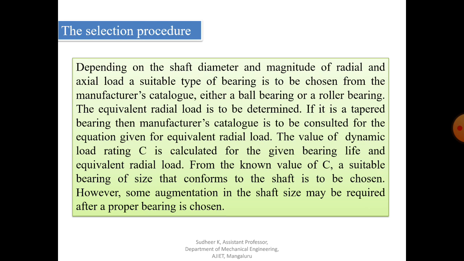So we have to find that, that is nothing but C. Then you have to check whether the selected bearing series based on dynamic capacity is there in the manufacturer's catalog or not. Those are the important steps you have to follow while selecting the proper bearing for a certain application. So that is about selection of bearing from the manufacturer's catalog.